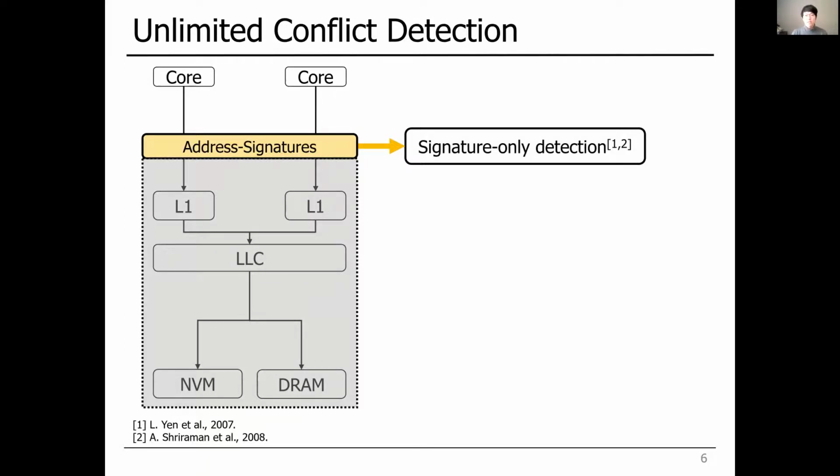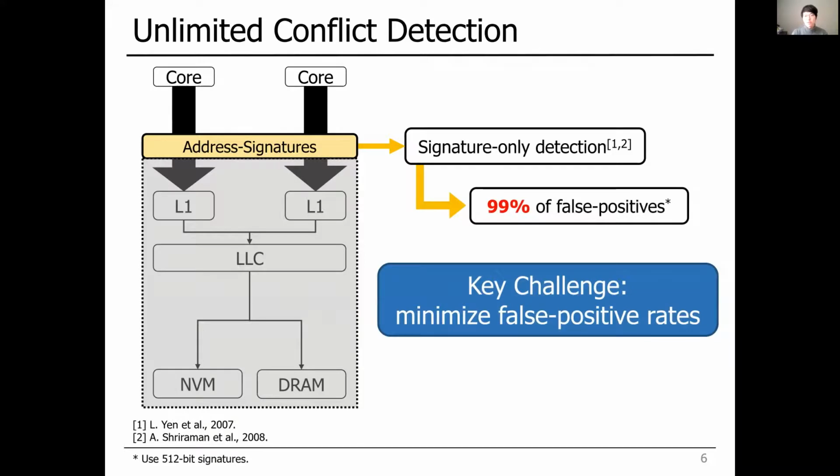However, the signature must be updated and checked for every memory access from each core, which produces a tremendous number of false positives in the Bloom filter. The false positives unnecessarily abort transactions and decrease concurrency. So the key challenge here is to reduce the false positive rate.